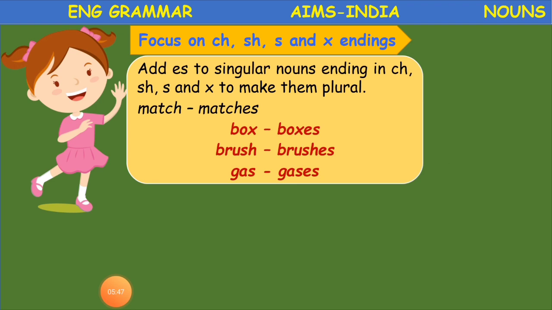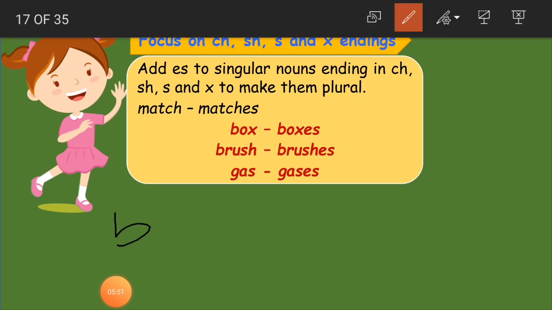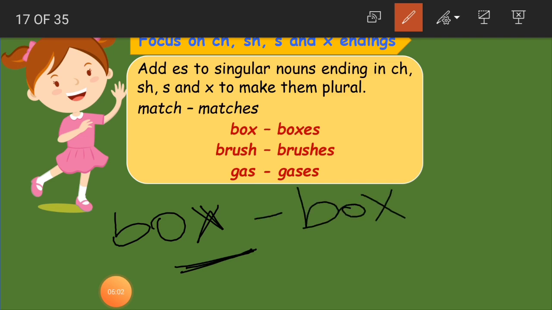See children, if you see box here, which letter is it ending with? Box is ending with X. Now when it becomes plural, what did we say? We have to add ES. So we are adding ES here, then that becomes boxes, a plural form.